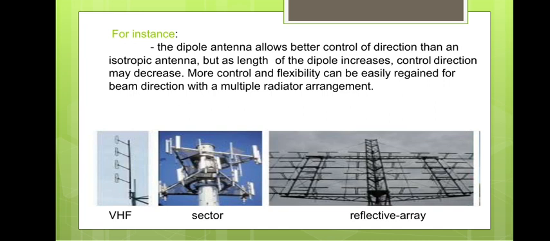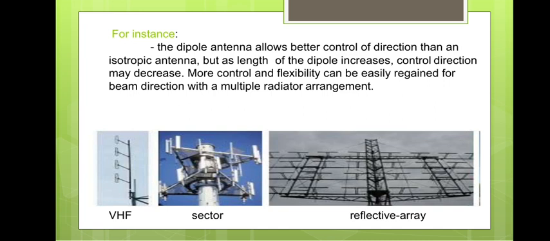So if you increase the dipole length, it cannot be controlled well; the control of direction decreases automatically. So it is not possible to get the maximum radiation from a single antenna generally. That's why we take n number of elements or antennas grouped along one axis, and it looks like one antenna and gives a single radiation pattern. The maximum lobe will be radiated in a particular direction. The more control and flexibility can be easily regained for the beam direction with the multiple radiator arrangement.